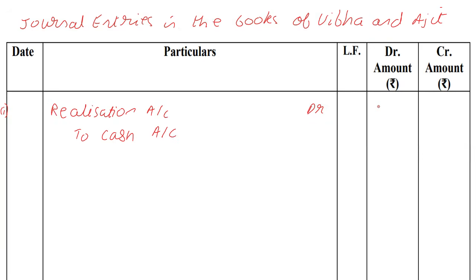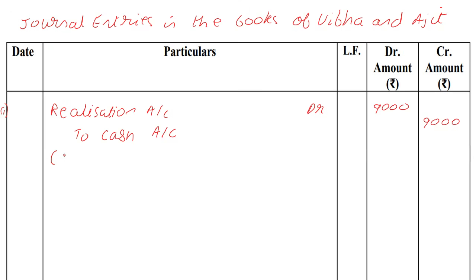Why are we not doing anything with the furniture and with the creditors? Because both of them are already in the realization account. So something in the realization account, which is creditors, is causing us to make this payment, so we debit the realization account. There are no longer any assets and liabilities left. The only asset that we have is cash. All the other assets are now part of realization.